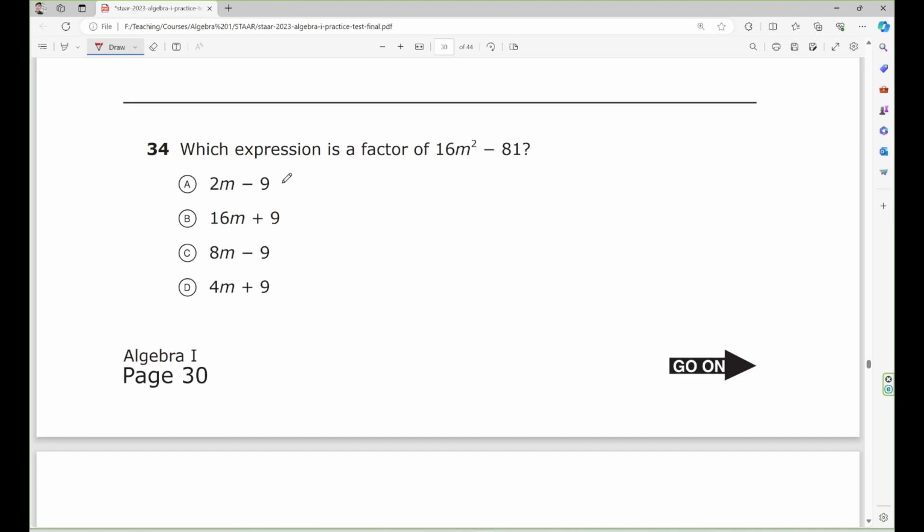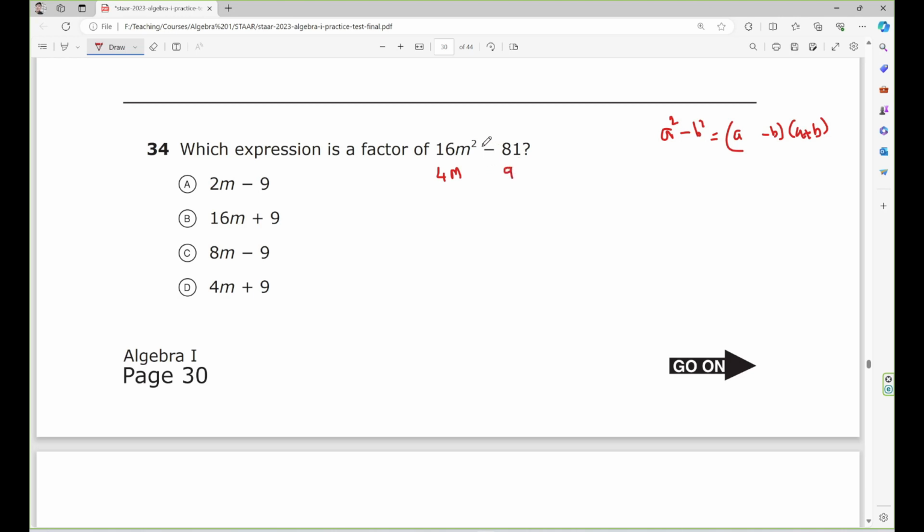Number 34, which expression is the factor of this one? Okay, this is a difference of two squares: a squared minus b squared equals a minus b times a plus b. So you take the square root of this one. The square root of 16 equals 4, the square root of m squared equals m, and the square root of 81 equals 9.